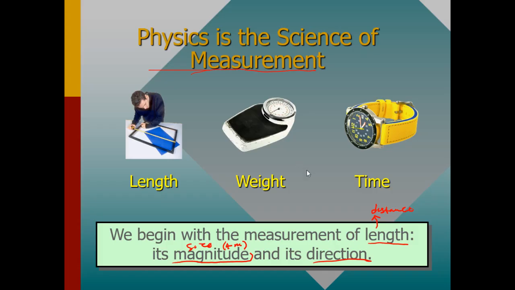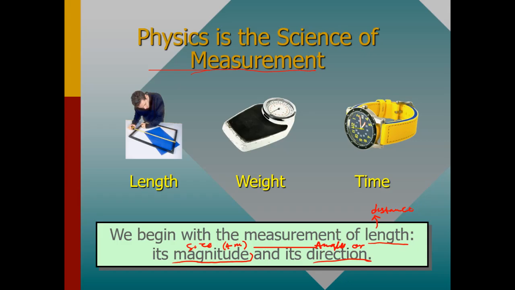The direction in physics can either be the angle, or things like north, south, east, west. All those talk about the direction. Sometimes we might consider the angle as the direction.